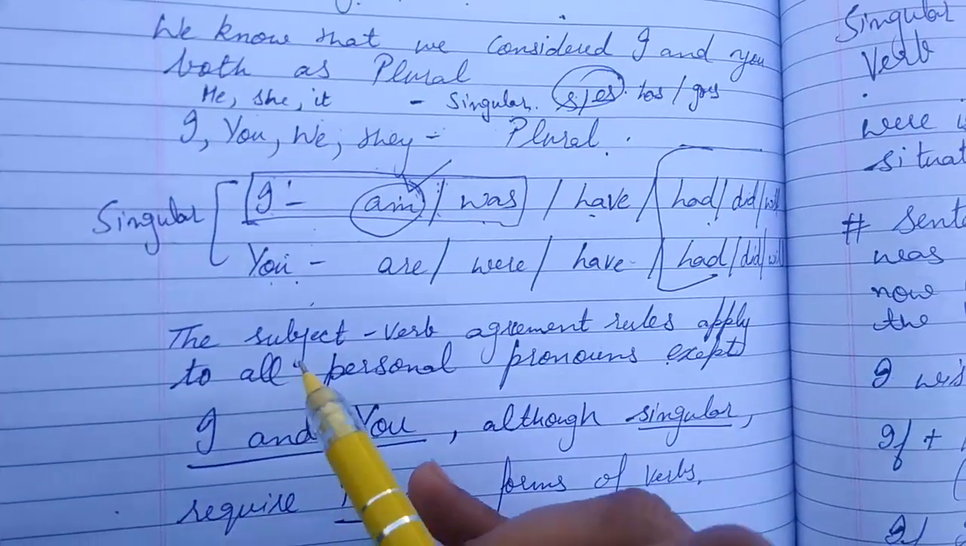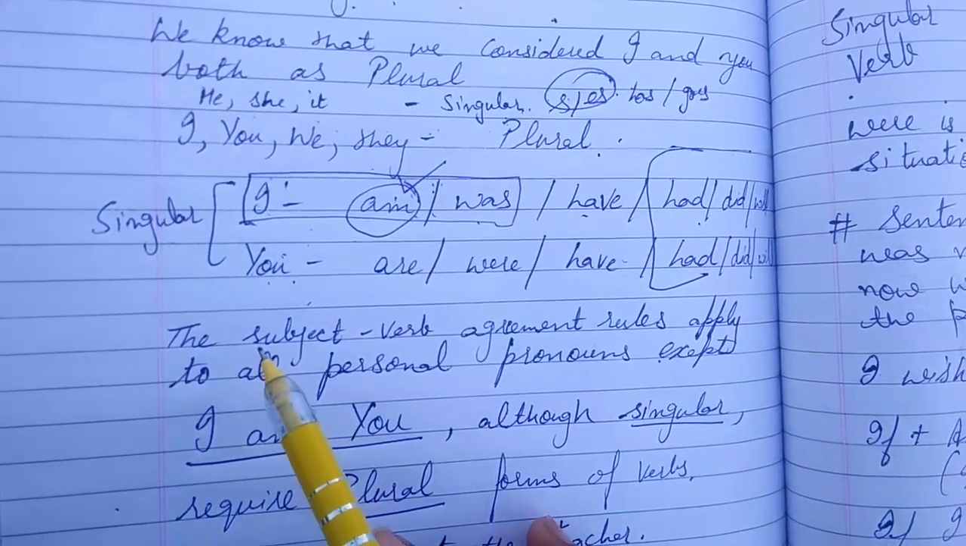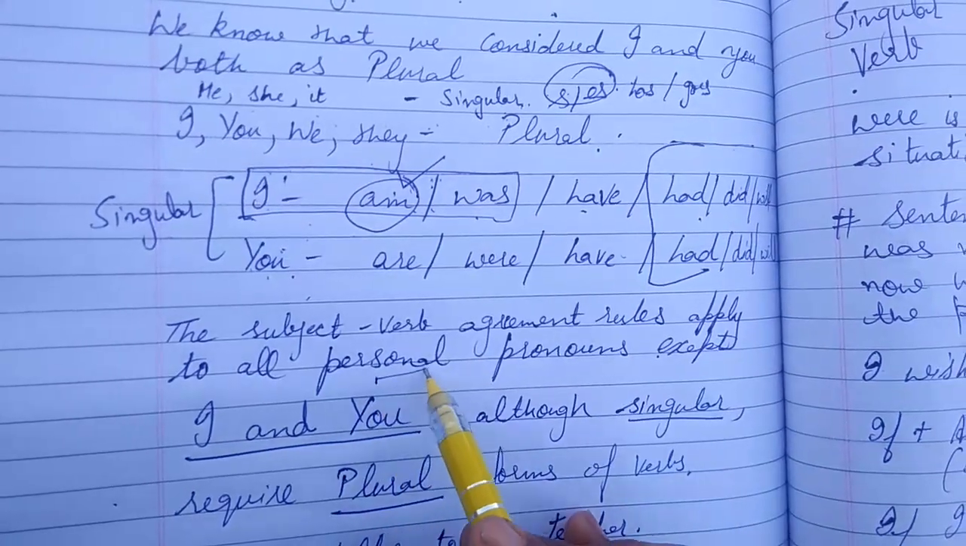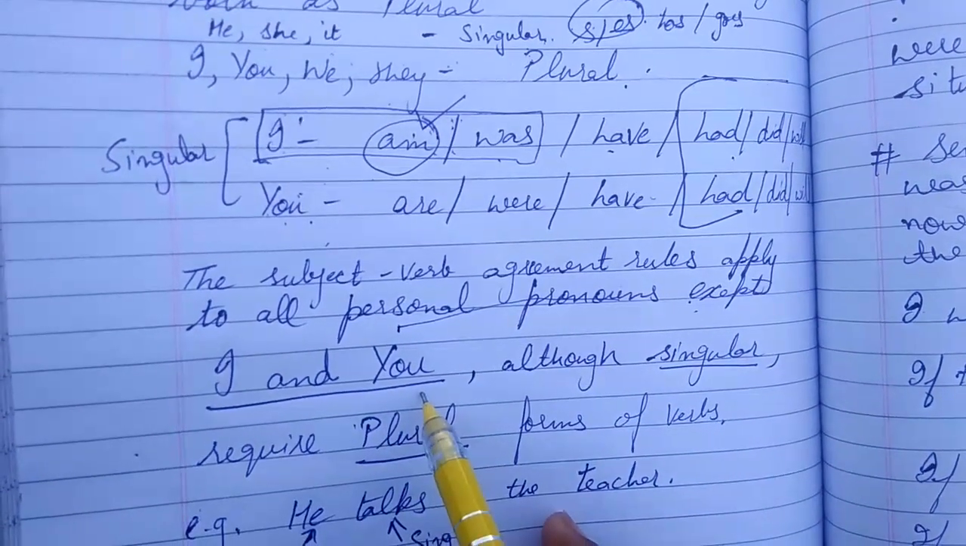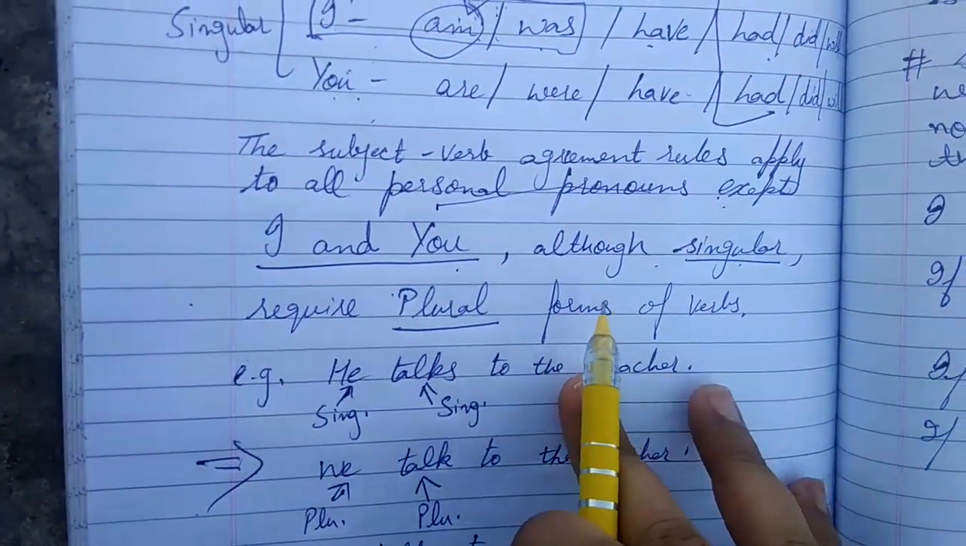So the video which you will see about the subject verb agreement, all the rules apply to all the personal pronouns except I and you. I and you, although they are the singular, but they require plural forms of verb.